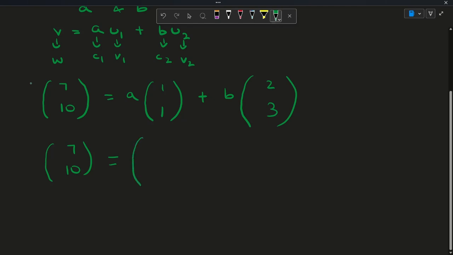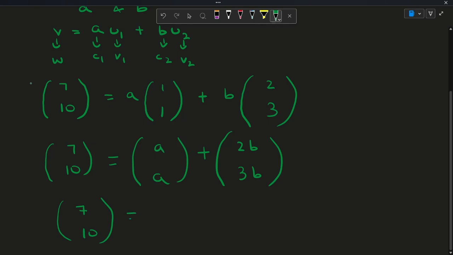This would become a and a, because a times 1 is a, and then a times 1 again is a. And this would be b times 2, which is 2b, and b times 3, which is 3b. So we get (7, 10) is equal to (a plus 2b, a plus 3b).